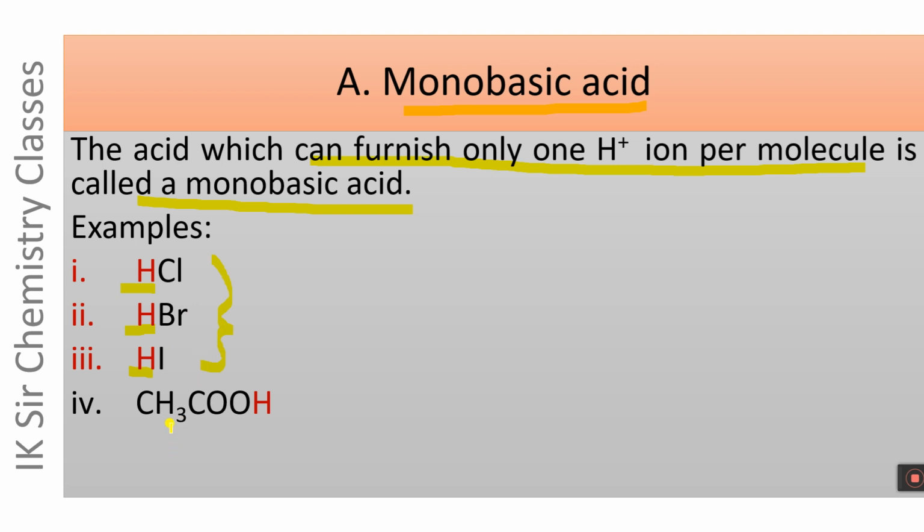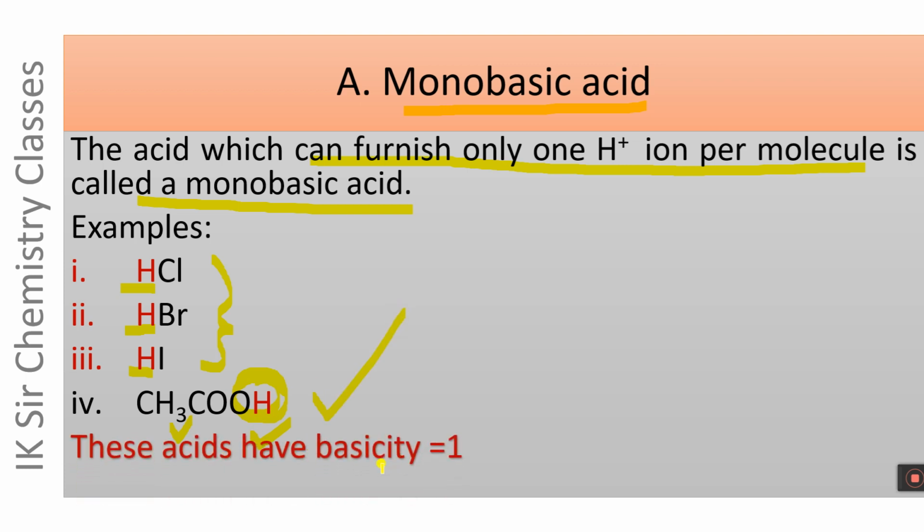Acetic acid contains 4 atoms of hydrogen, but only that hydrogen atom which is attached to oxygen atom can be furnished as H plus ion, and hence the basicity of acetic acid is also equal to 1. These acids have basicity equal to 1.